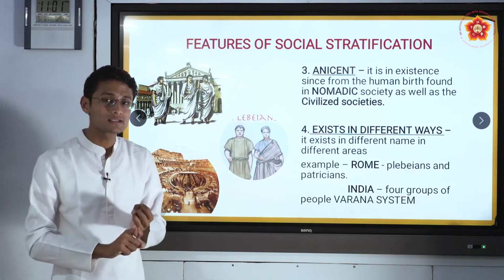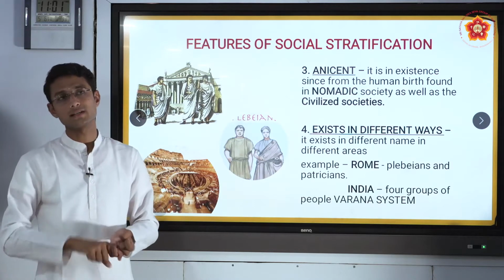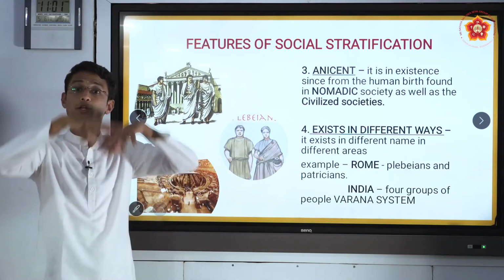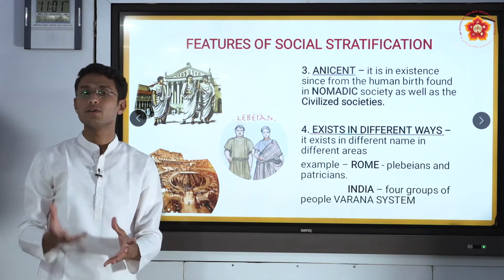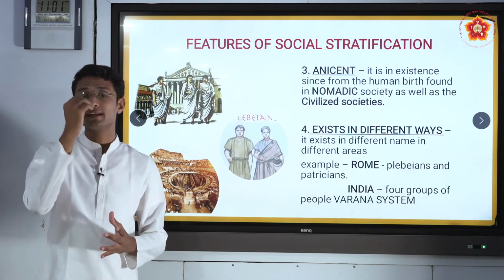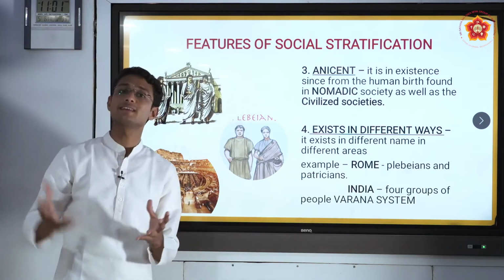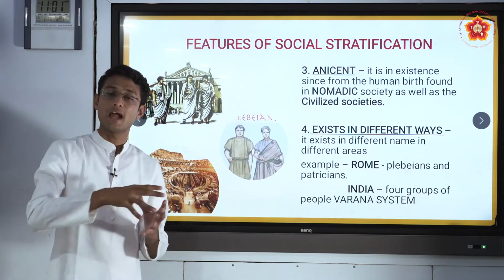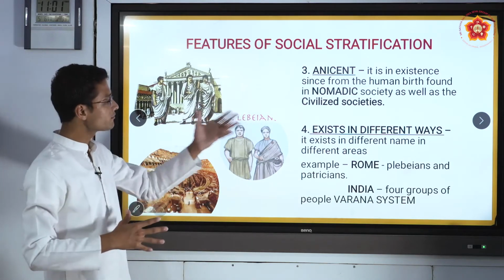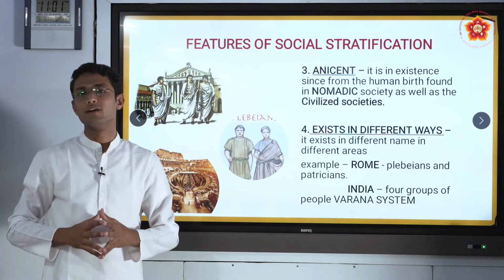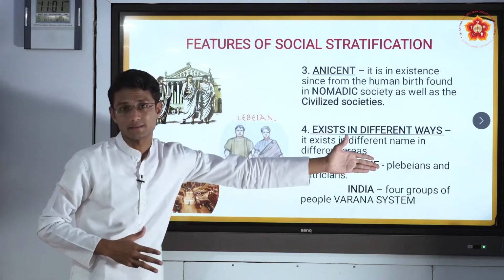It depends not on his physical traits, but on his social traits. Connecting to that, it is universal. It is everywhere, and as it is everywhere, it is from the ancient. It was also in the nomadic people's life, and it is also in the civilized people's life. Then, coming to the last point of the features of social stratification: it exists in different ways.